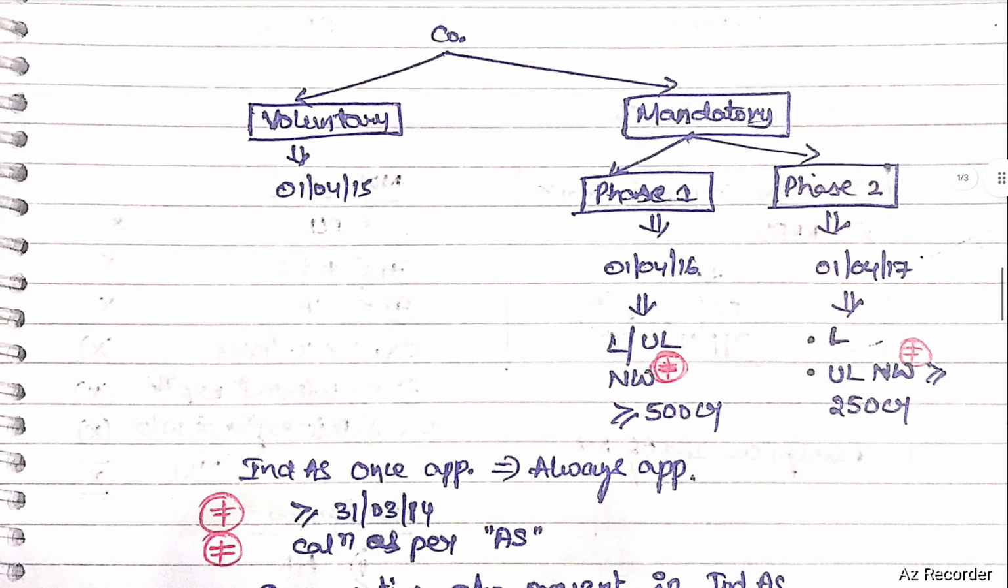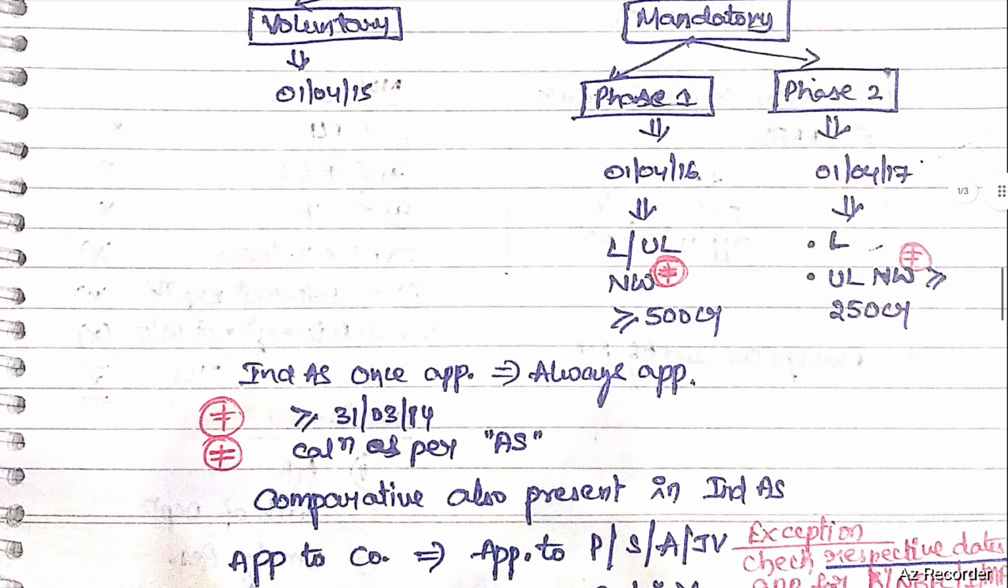Ind AS once applicable, always applicable. Net worth has to be checked on or after 31st March 2014. Net worth calculation is as per accounting standards. The company needs to present comparatives also as per Ind AS. So comparatives also need to be presented as per Ind AS.